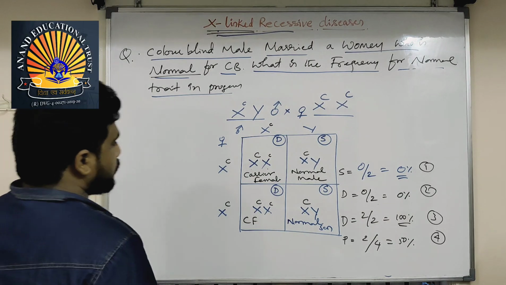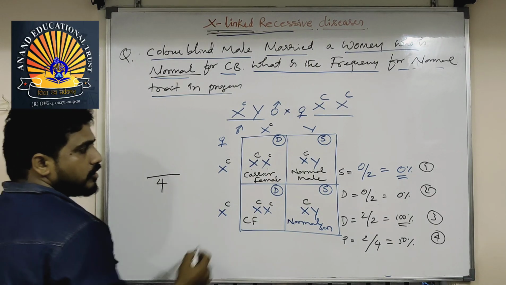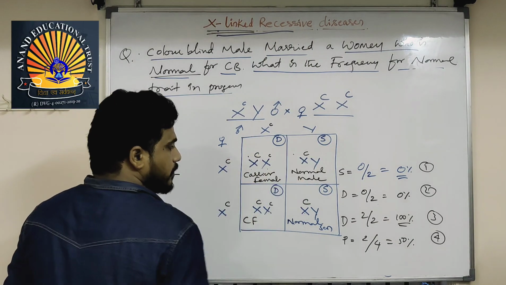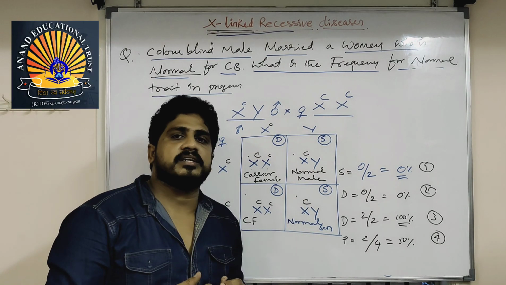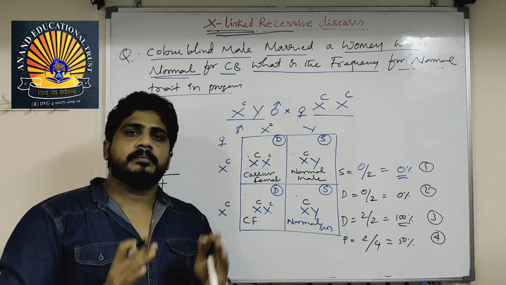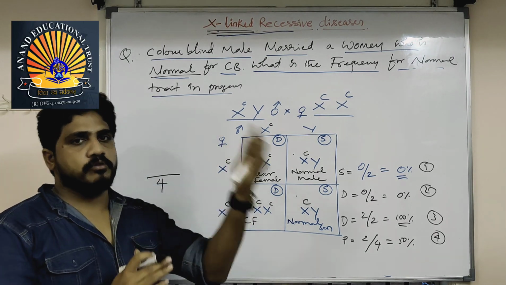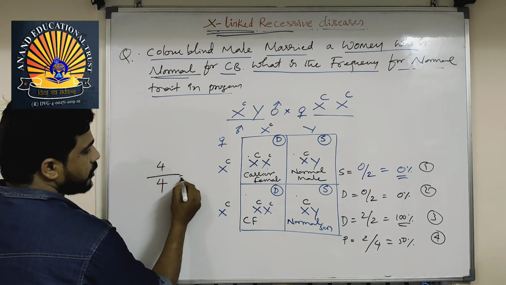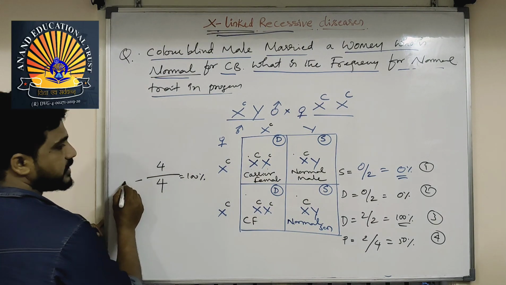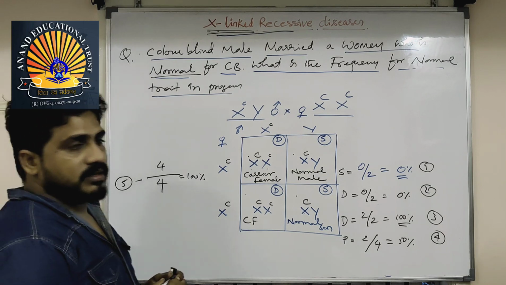Trait in the progeny. If you see, progeny means what? Out of 4, how many are normal? Normal, normal, normal, and normal. Carrier is also normal. Why? Because in that person, vision is very good. But that girl marries someone who has the trait, which will be constant. So 4 out of 4 is normal, 100% normal. This is the fifth kind.